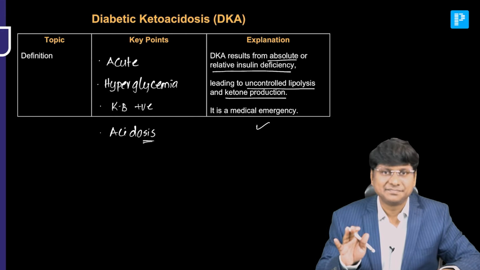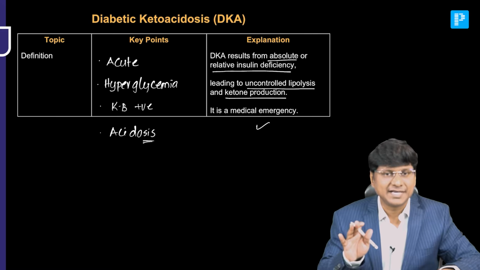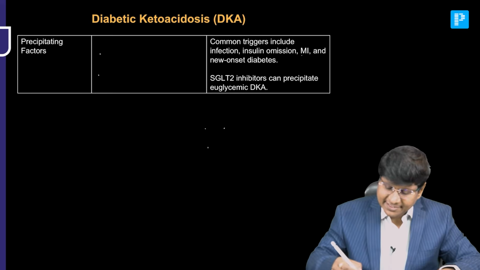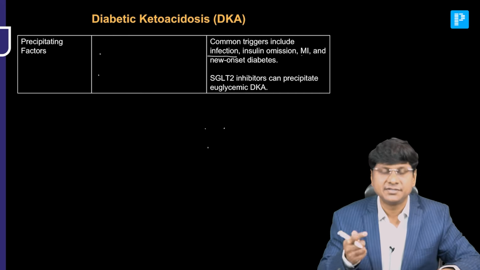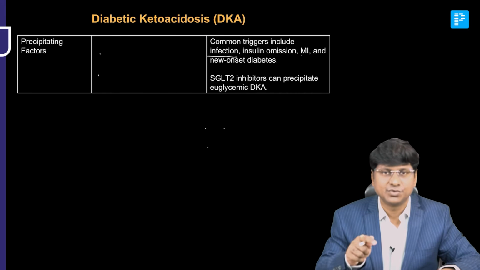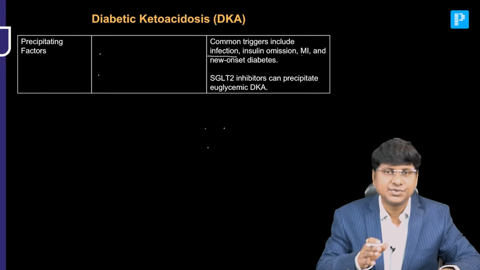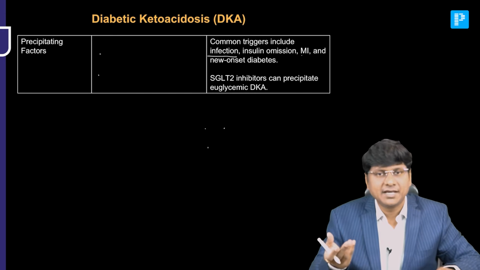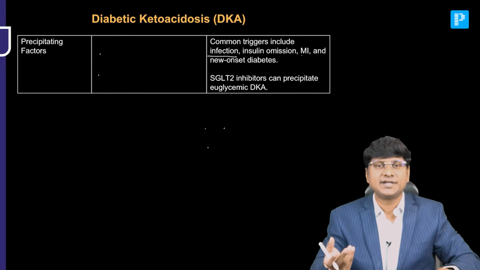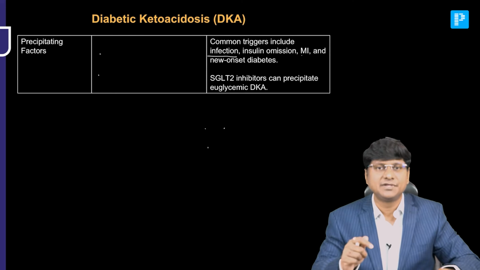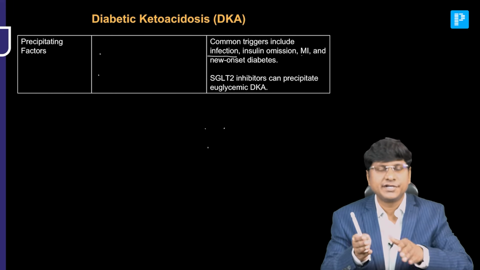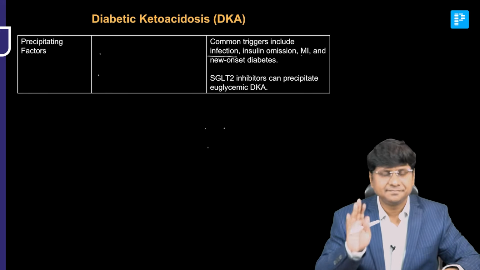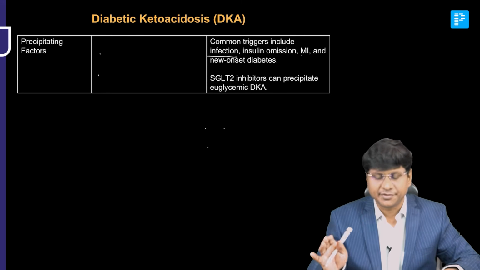In order to develop this diabetic ketoacidosis, there are some precipitating factors. These precipitating factors include infection. Because during infection, there is increased requirement of glucose. Why? Because the glucose is utilized by the infectious organism for its growth. So the cell will not be having the glucose. And if the glucose is not available, the cell will switch to the alternative source of energy, that is proteins and lipids, resulting in lipolysis and ketone body production.